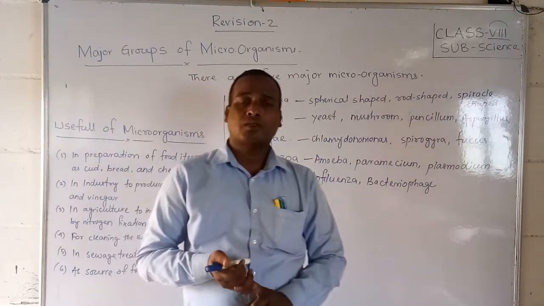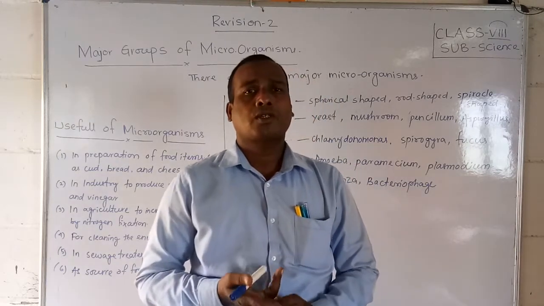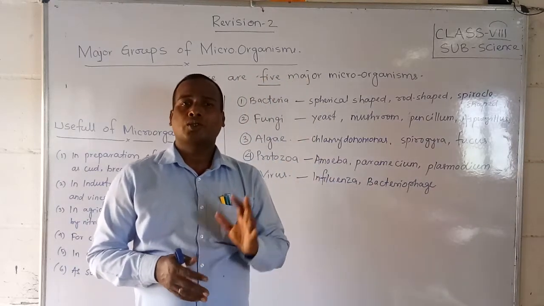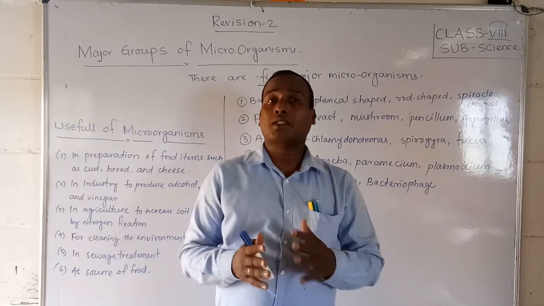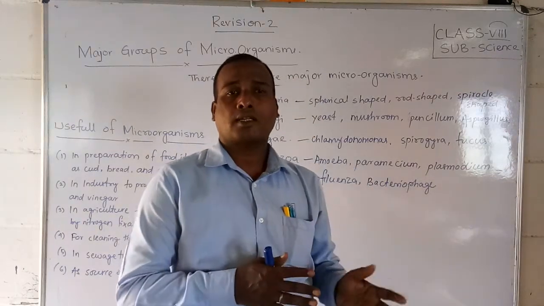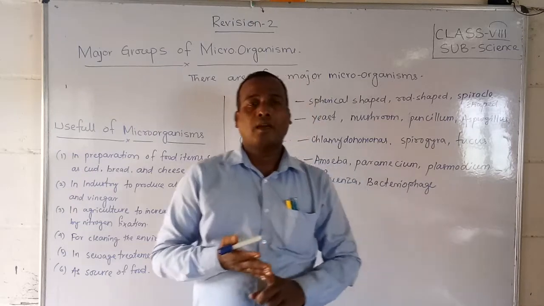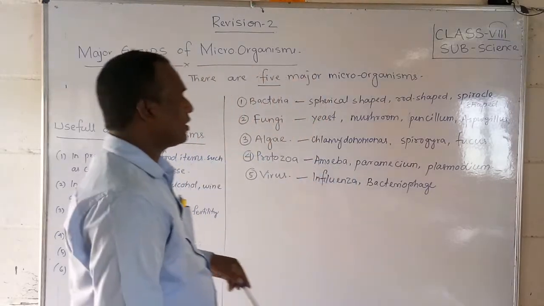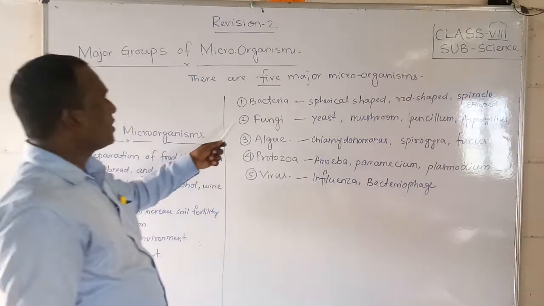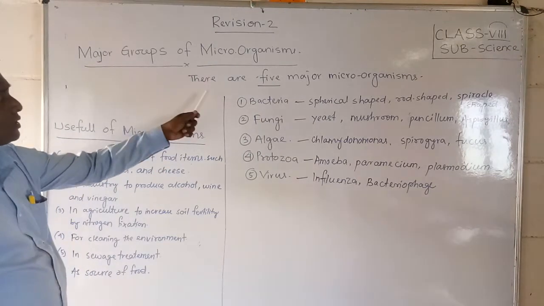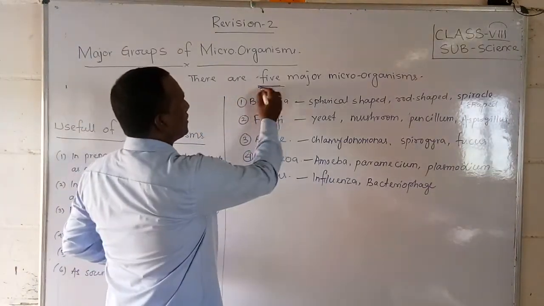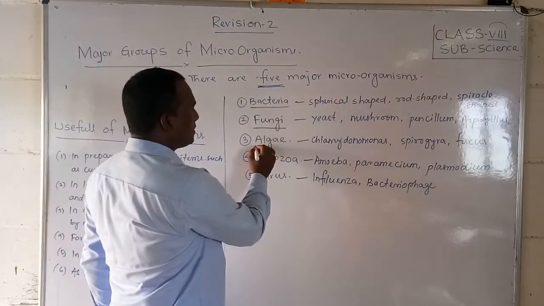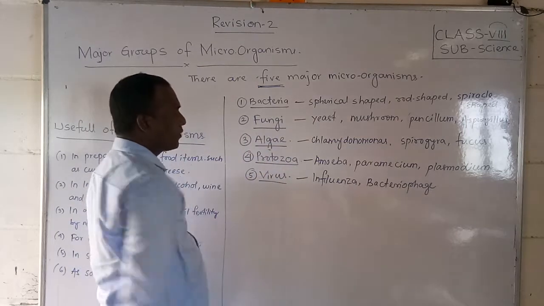Okay, friends. Generally, these microorganisms are classified into 5 major groups. What are they? One is bacteria, second is fungi, third is algae, fourth is protozoa, and fifth is virus. So many microorganisms are there, but 5 major microorganisms are listed: bacteria, fungi, algae, protozoa and viruses. Let us discuss how they are different types.